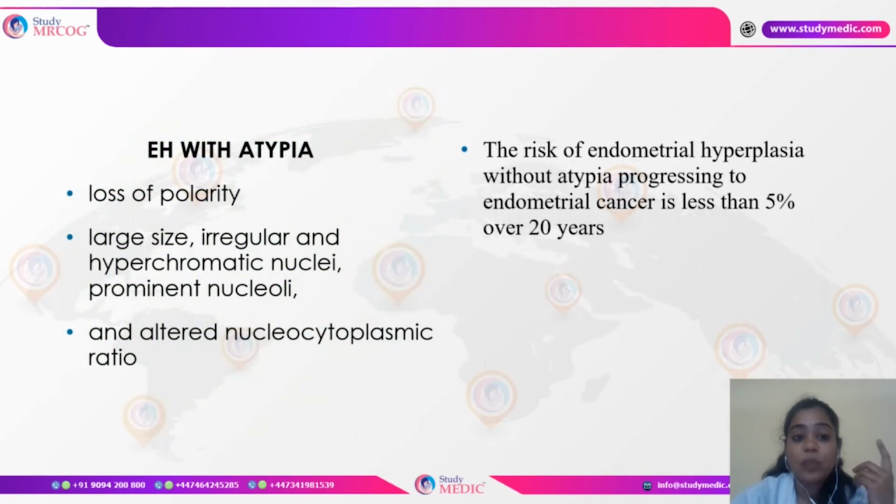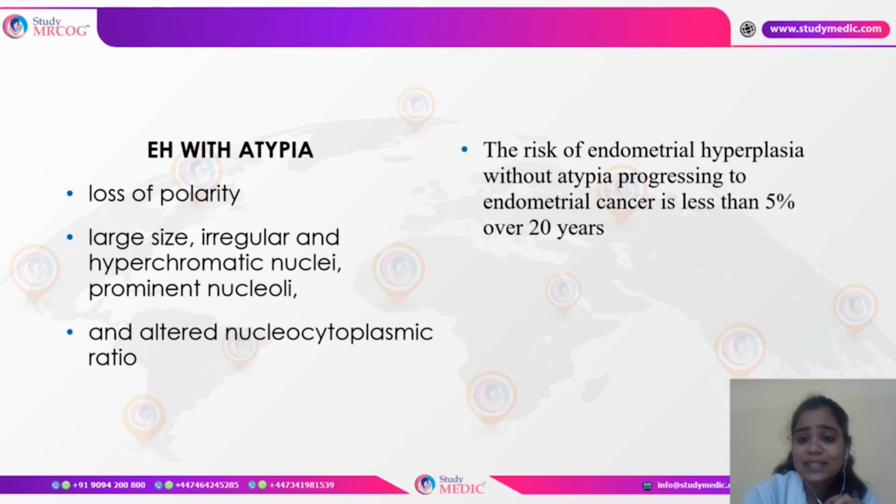And when there is atypia, there will be loss of polarity. The cell polarity would be lost, and the nuclei become large and irregular. They take up a lot of chromatin, that is hyperchromatic nuclei, and also the nucleoli become prominent. And as we can see here, the nucleus is increasing in size, and the nuclear cytoplasmic ratio would be altered.